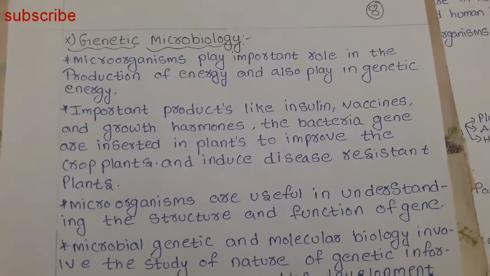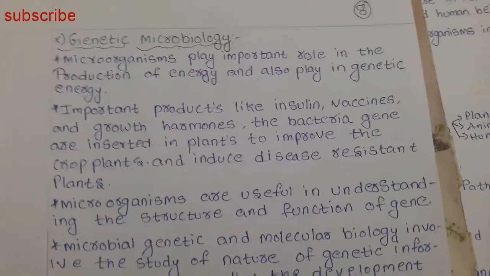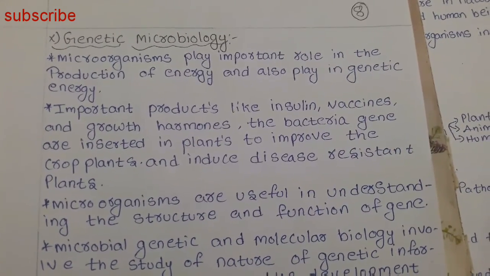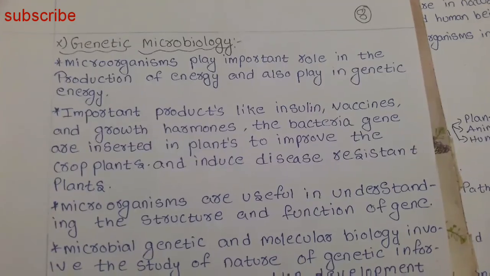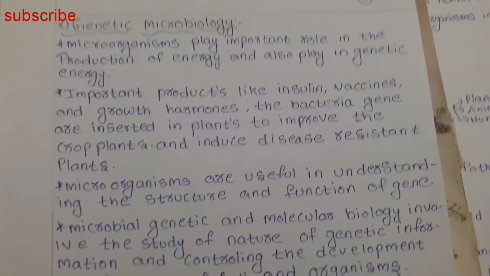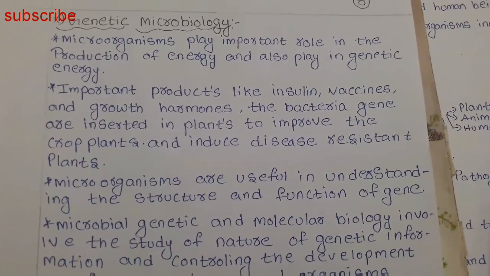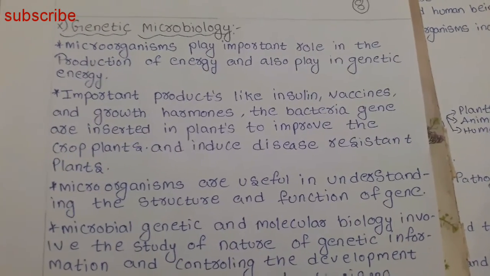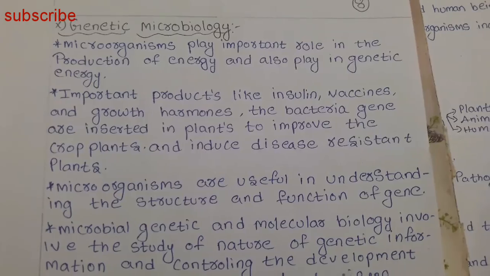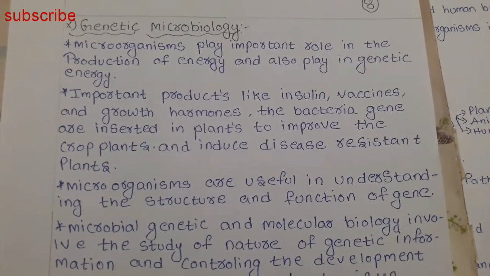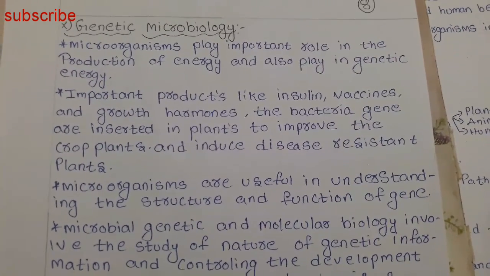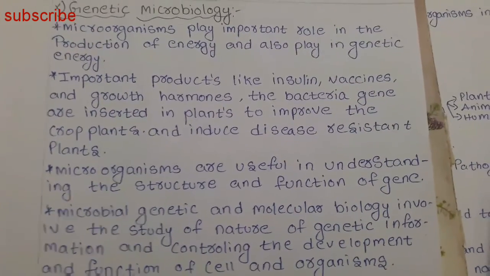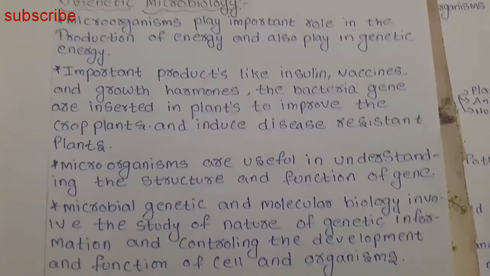And the last and final one is genetic microbiology. In the genetic field also, microbiology plays an important role. Microorganisms play an important role in the production of energy and also in genetic engineering. Important products like insulin, vaccines and growth hormones are produced, and bacterial genes are inserted into plants to improve crop plants and induce disease resistant plants, all done through microorganisms only. So microorganisms are useful to understand the structure and function of genes. To know the structure and function of genes, microorganisms are required.